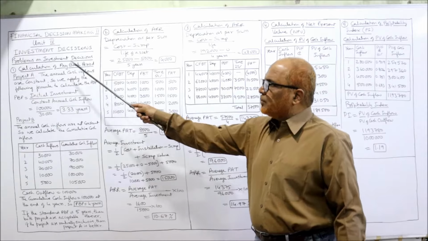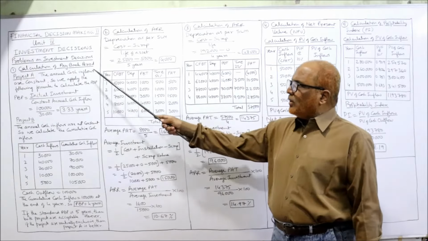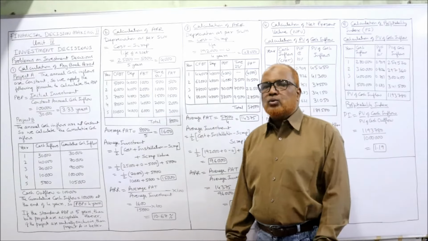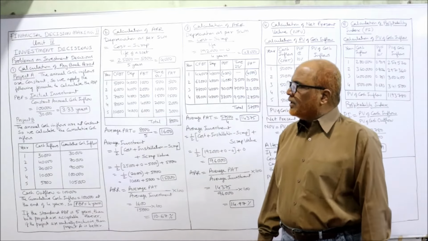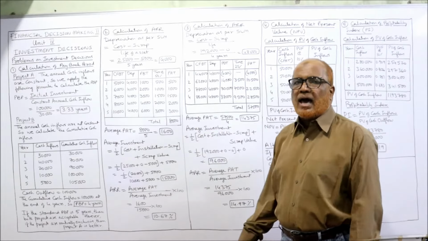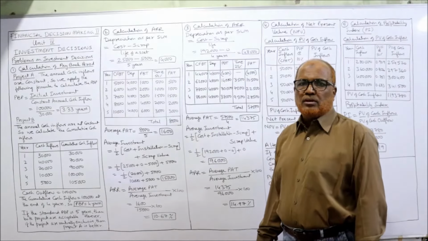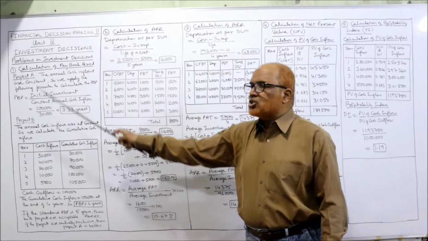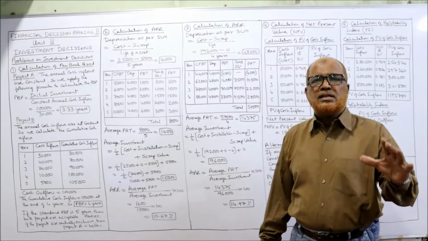Calculation of payback period, project A. The annual cash inflows are constant, so we apply the following formula: PBP is initial investment divided by constant annual cash inflows. We apply this formula only if the annual cash inflows are constant.